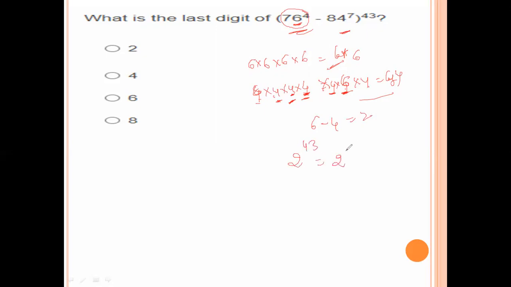So 2 power 43 is 2 power 10 whole power 4 into 2 cube. For 2 power 10 whole power 4, the last digit value is 0 I think. Now 2 cube value is 8, so the last digit is 8. So option D is the right answer.